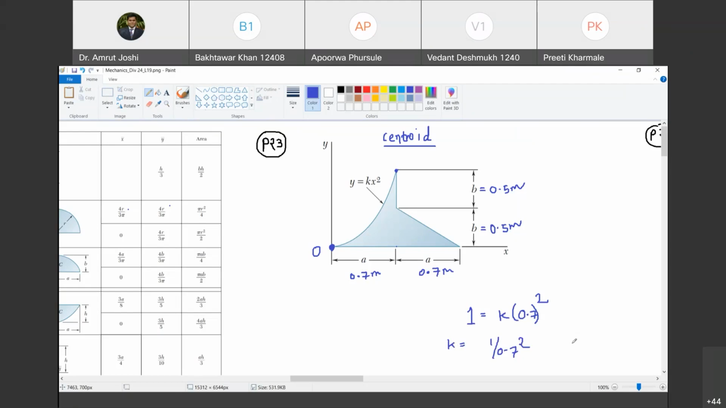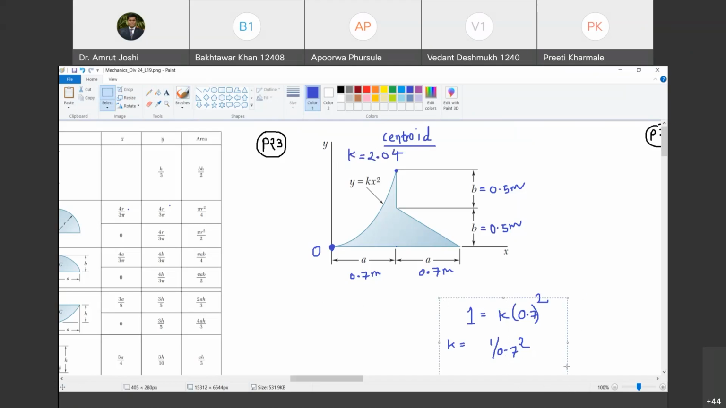Calculator. 1 minute. Sir, it's 2.04. 2.040. So okay, 2.04. So what is the value of k? K is 2.04. This is given. Forget about whatever we have done now.